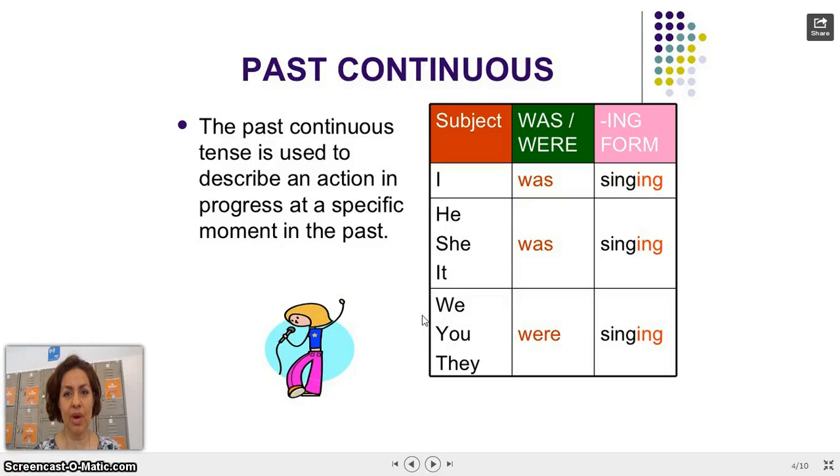Hello everyone, we're going to start with our class of English 2 and we're going to talk about past continuous. Please pay attention to the rules and to the structure.